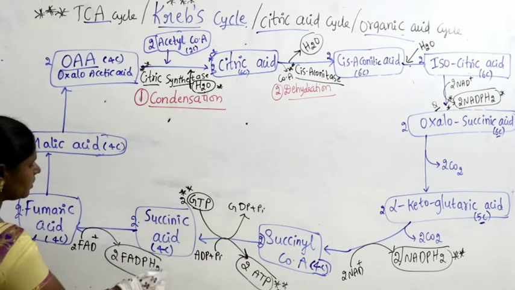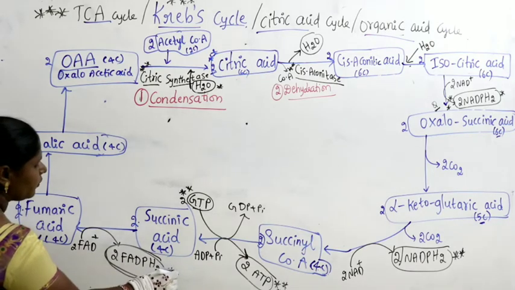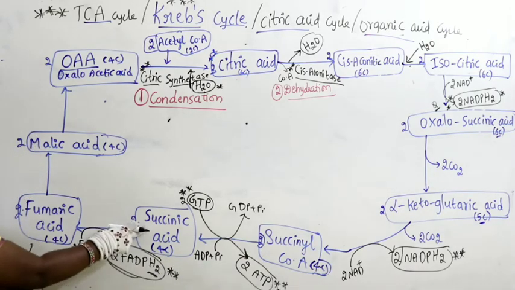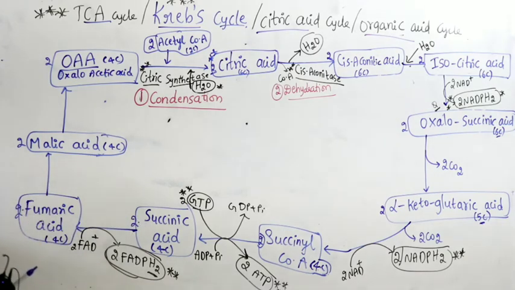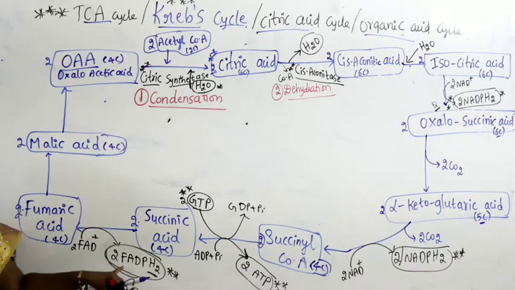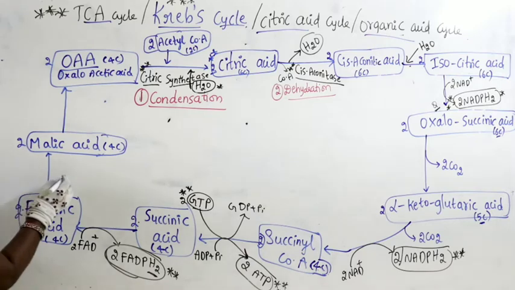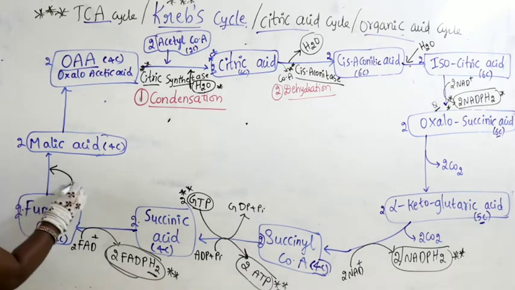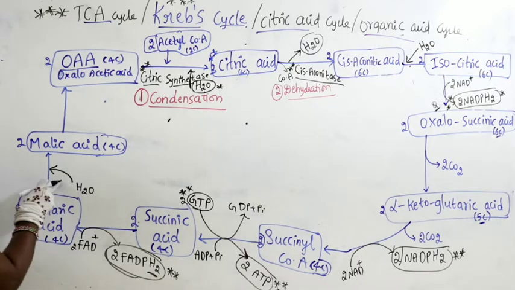So there is a production of 2 molecules of FADPH2 while conversion of succinic acid into fumaric acid. How many molecules are produced? I am writing energy, 2 molecules of FADPH2. Now in the next step, water is added here. The water is added, hydration will come, name of the reaction.